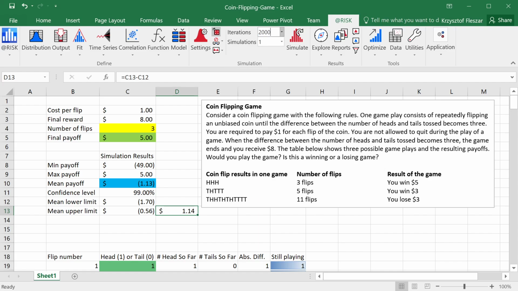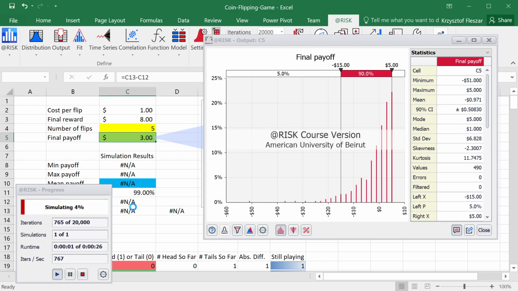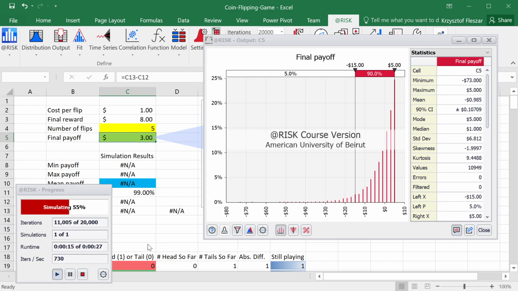So, for example, I'll increase to 20,000 iterations and I run the simulation again, and let's see what will happen to the confidence interval. Now you see the drawback of this approach. The disadvantage is that the simulation now takes much longer to complete, right? It will take something like 26 or 27 seconds on my computer to finish.